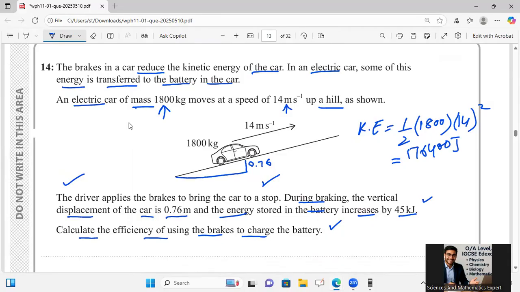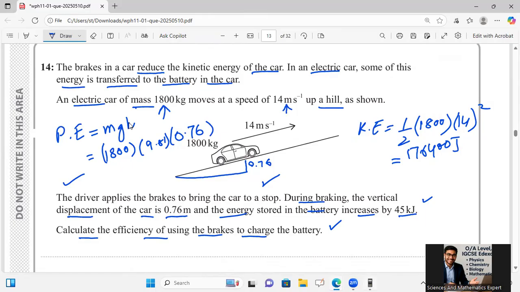On the other hand, I will also have to calculate the potential energy, which is mgh. M is 1800 again, into 9.81 into height 0.76. Let's go for the calculation.